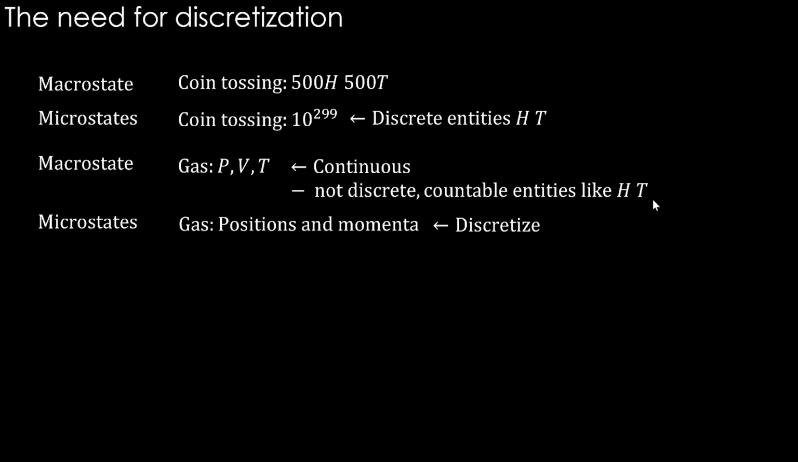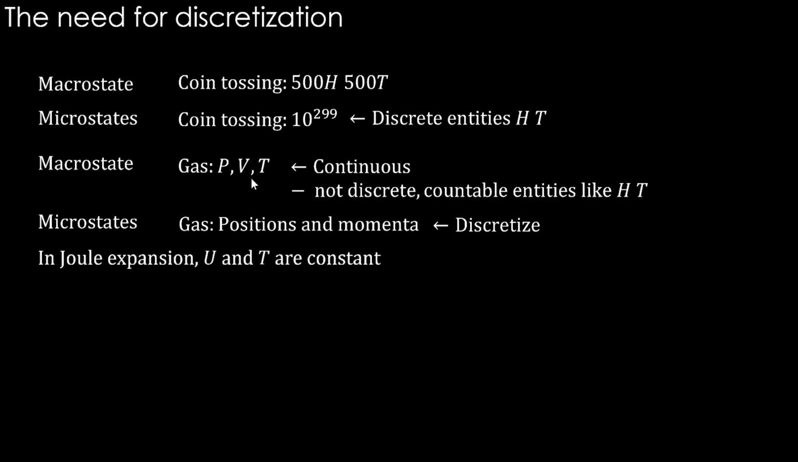We have to discretize the positions and momenta. Think about the position of particles and the momentum of particles. They basically constitute the macrostates of pressure, volume, and temperature. So these things can be discretized. In that way, we can talk about microstates for different macroscopic state variables like P, V, and T.